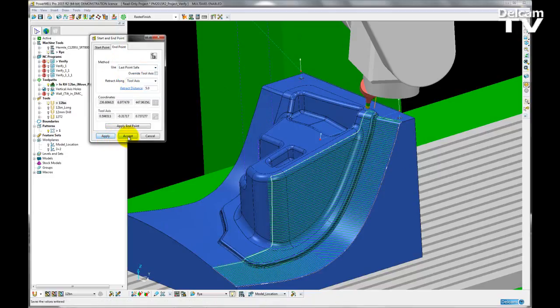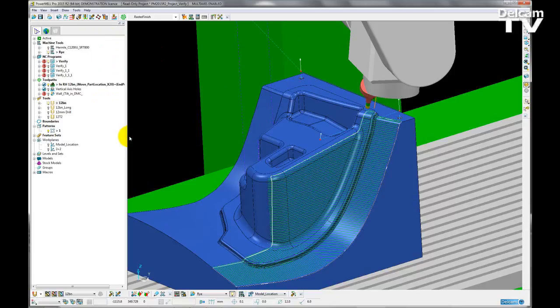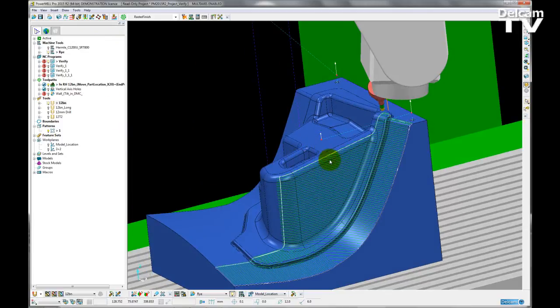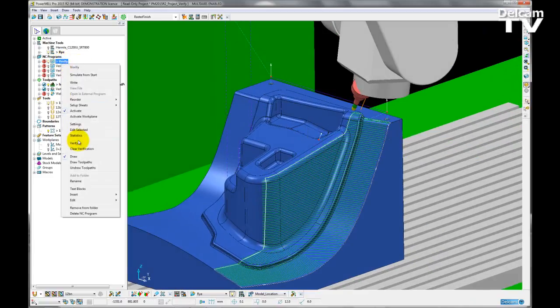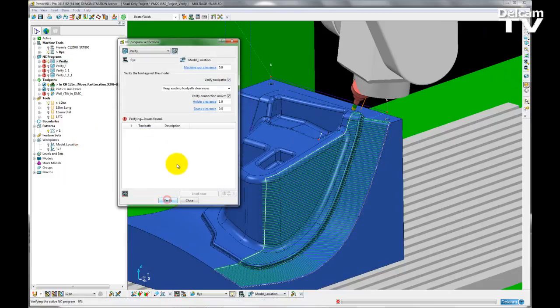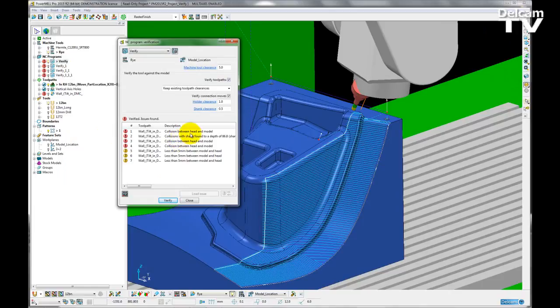If I apply and accept that, I now have a safe point above the previous end position of the toolpath. And if I go back into my verification form and re-verify, that issue is no longer a problem. But I still have a few left.